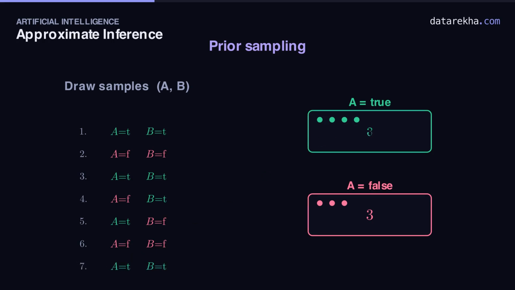7 samples in. And rather than let the list march off the screen, we just read the bins. 4 landed with a true, 3 with a false. Divide, and you already have an estimate of A's prior, 4 out of 7, about 0.57. The true value is 0.3. We're way off because 7 is a tiny sample, but every extra draw tightens it.